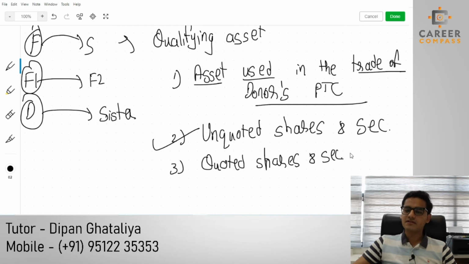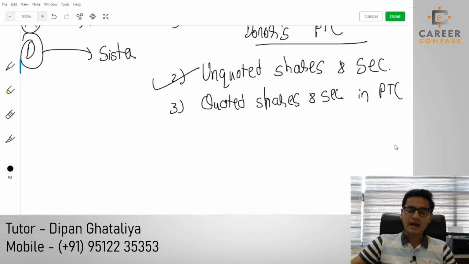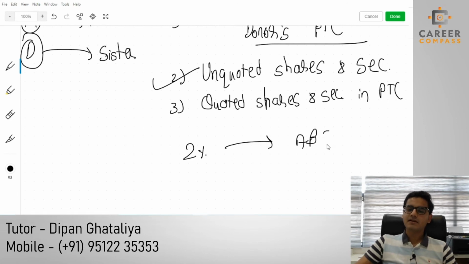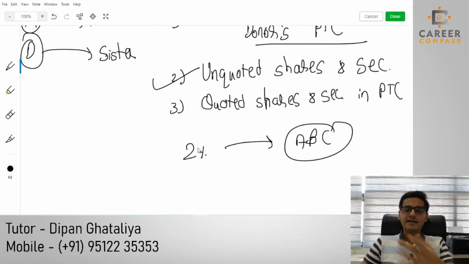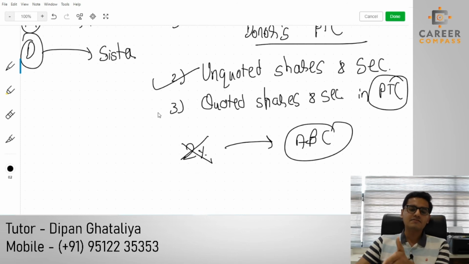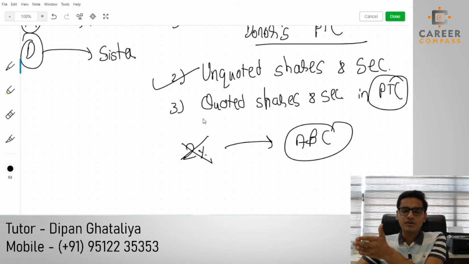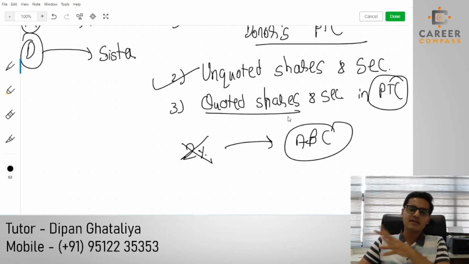But in a personal trading company, suppose I am transferring a 2% stake of the ABC company, but the ABC company is a quoted company. In that situation I cannot get the gift relief because the company is a quoted company. I do have quoted shares, but this ABC company is not my personal trading company. I do not have a 5% stake in the company. So if I am gifting the quoted shares, I will not get the gift relief because my shareholding is less than 5%.